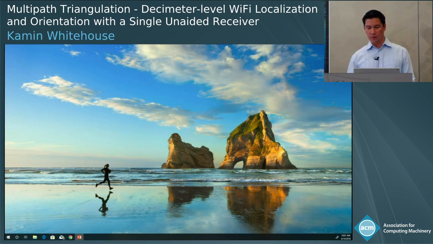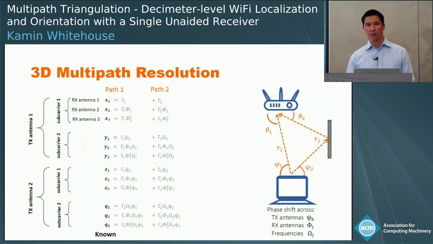Right. So, no, but the question is, how do you know how many paths there are? The challenge is, you can do the math, it's a very over-constrained problem, so you can solve for different paths, but you don't know how many. Oh, if you don't know how many. Yes, so you do need to solve it for a certain number.